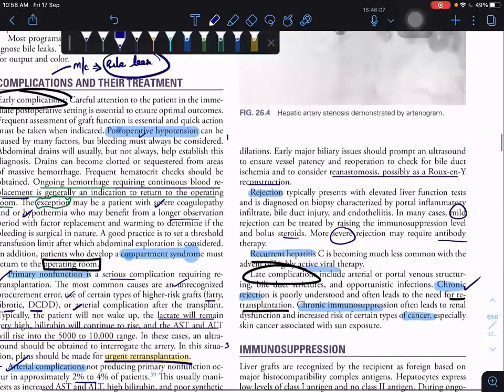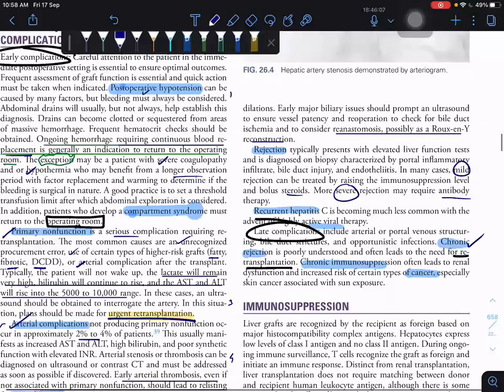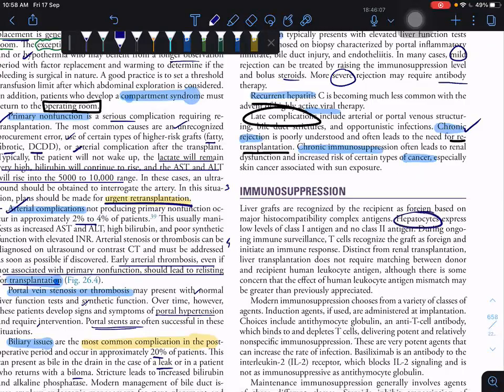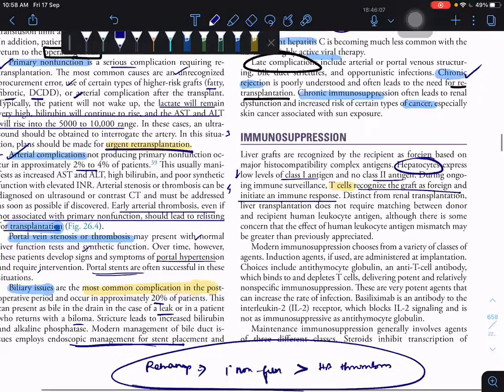Then comes immunosuppression. Hepatocytes express a low level of class 1 antigen and no class 2 antigen. Class 1 antigen is very low, and class 2 antigen is never shown. The cell that recognizes the graft as foreign is the T cell. T cells recognize the graft as foreign and initiate an immune response. So the T cell is the main player here.